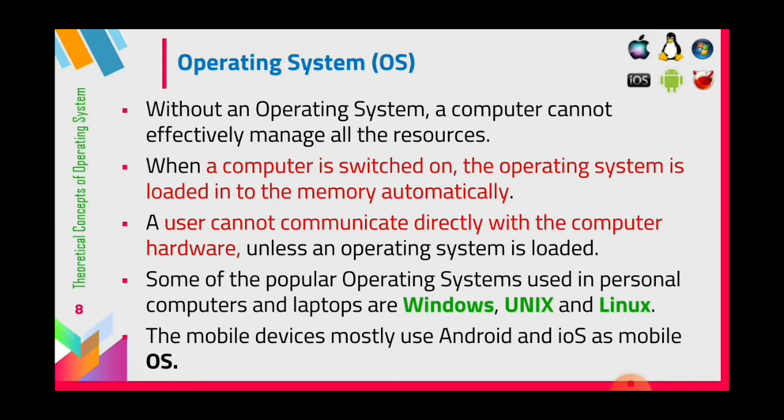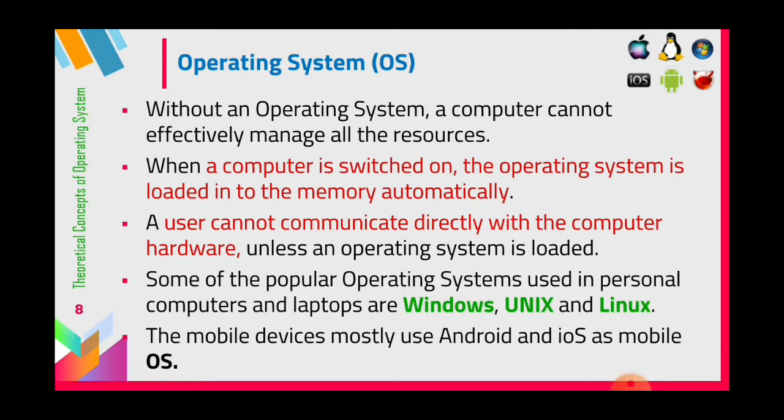When we switch on the computer, if the keyboard or mouse is not connected, it shows a message: your keyboard is not connected, mouse is not connected. That type of information you get, no? How do you get this information? Because of the booting process only. At the time of booting, it checks whether all the hardware devices and the software are connected to the computer and ready to work.